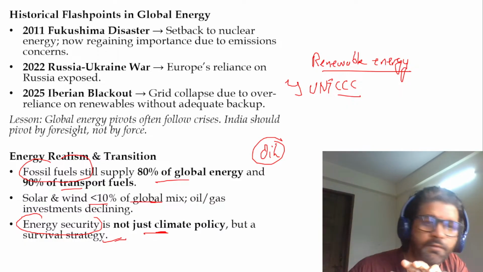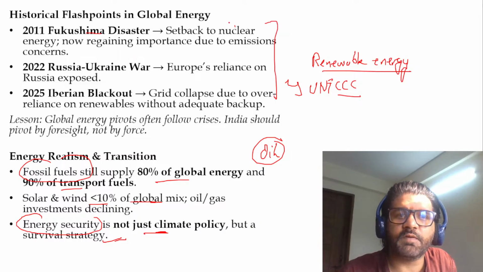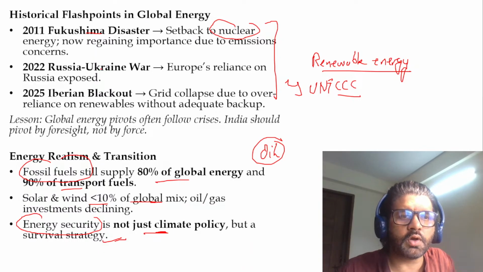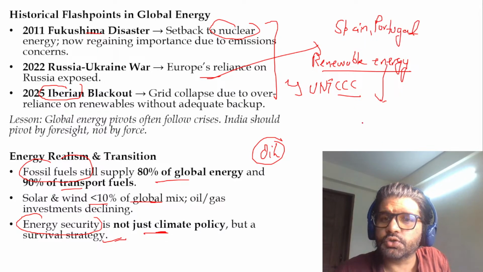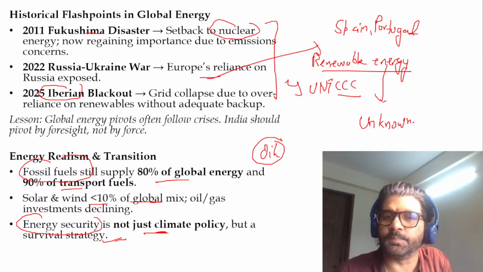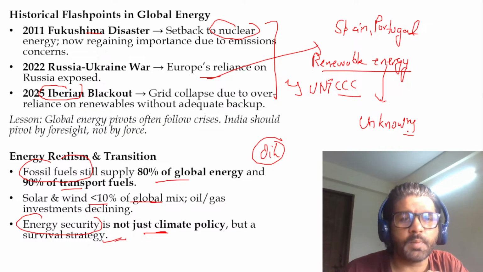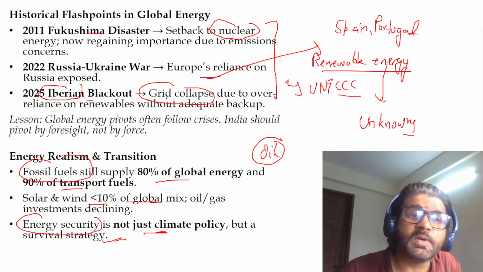Focus on renewable energy. These three points, focus here. The Fukushima disaster made us realize that we cannot be too dependent on nuclear energy. It comes with its own set of challenges. The Russia-Ukraine war exposed Europe's reliance on Russia. The Iberian blackout: Spain and Portugal faced grid collapse because of too much dependence on renewable energy. There are still so many unknowns when it comes to the proper use of renewable energy, and that was not the only reason, but because of that the grid collapsed in Spain, Portugal, and some portion of France. In the Iberian blackout, some people even died.